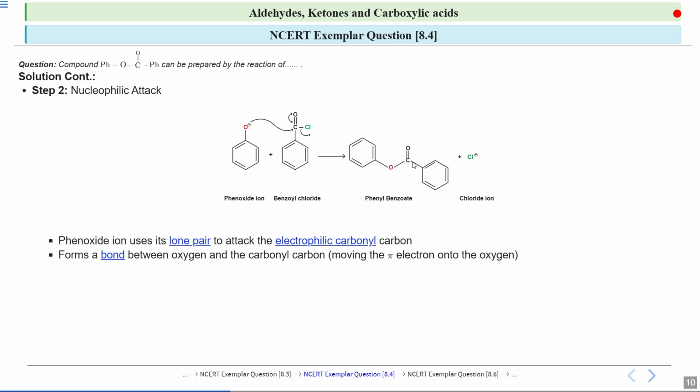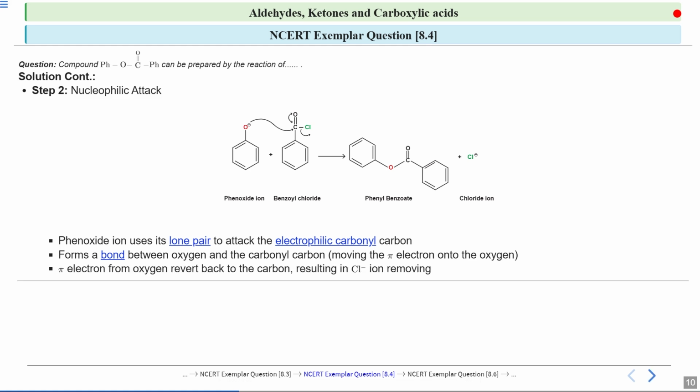At the same time, the pi electrons from this carbon-oxygen double bond move to the oxygen atom, which makes it temporarily negatively charged. Finally, the pi electrons on the oxygen come back to reform the double bond. As a result, the chloride ion leaves. This completes the substitution process, which results in the final product, phenyl benzoate. So this is how you get phenyl benzoate.